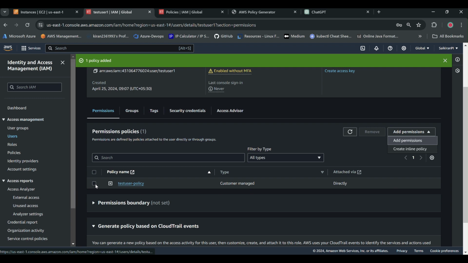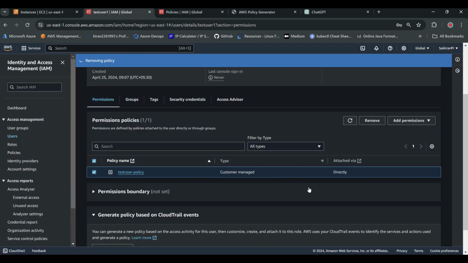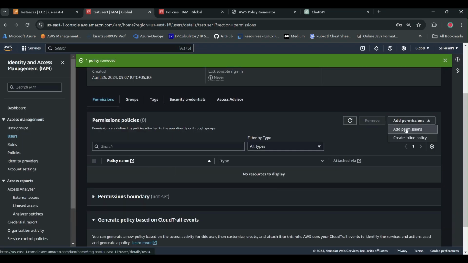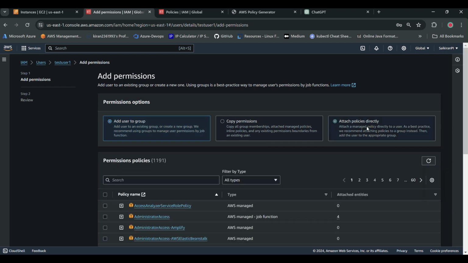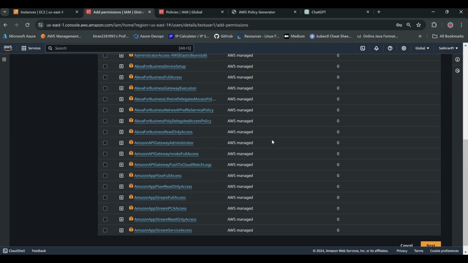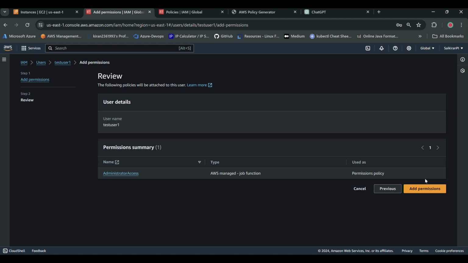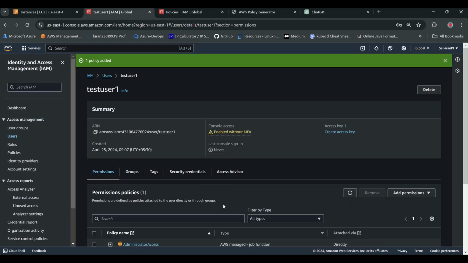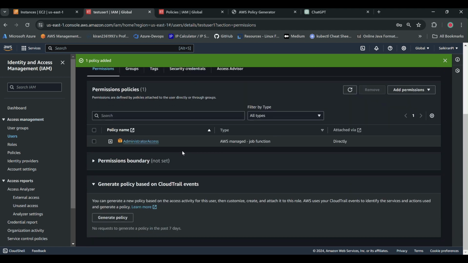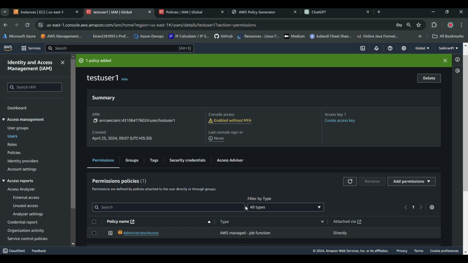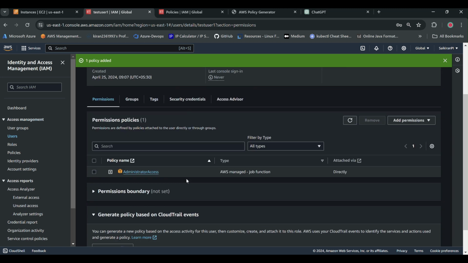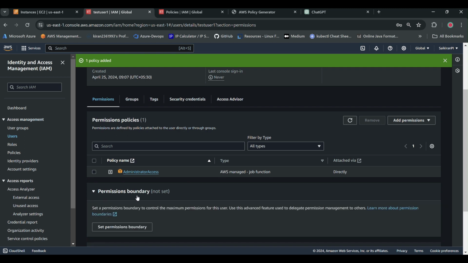And now we do have something called permission boundaries, guys. This is quite important. I'll delete this policy. Due to some reasons, the admin has given full rights to this test user 1. Full rights is nothing but administrator access, which means he has full access, just like our CEO in the example. He can do anything. He can delete, he can stop, and he can do whatever he wants. He can delete the production servers also if he has administrator access. So in such a case, how can we restrict him? There is something called permission boundaries.